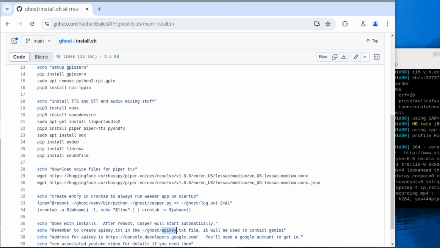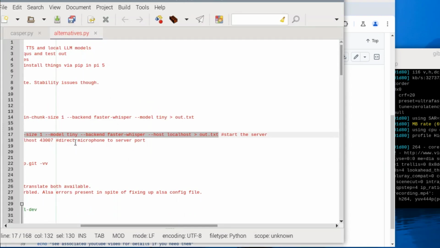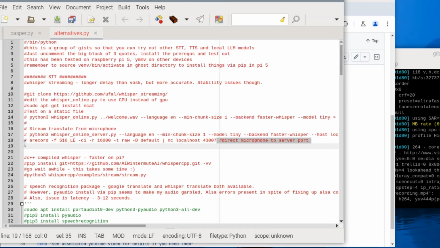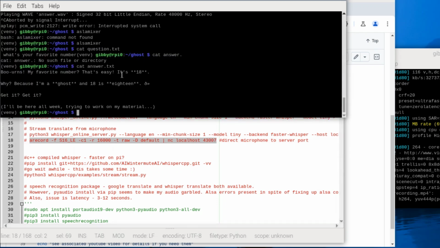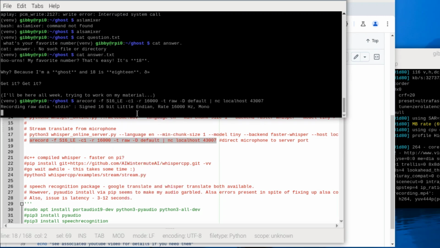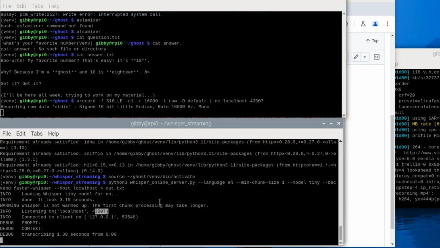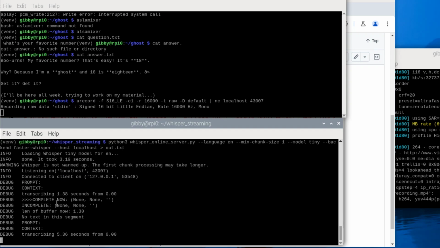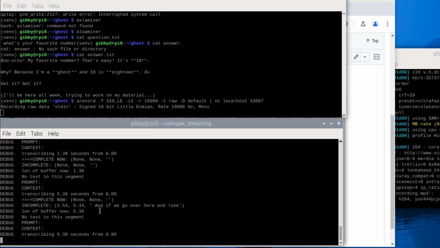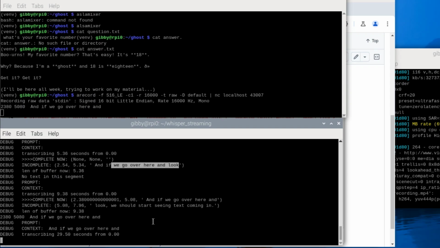And then over in this one, we're actually going to take the line right below it, and what this does is, whoops, wrong place. This right here is going to start up the microphone and stream it to port 43007. So we paste that in, and if we go over here and look, we should start seeing text coming in. Okay, that was a little bit slow there, but if we go over here and look, you see that the text is now coming in. So this guy's a little bit slower. Whisper is a little bit slower.